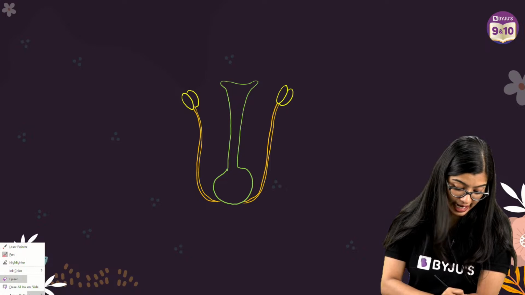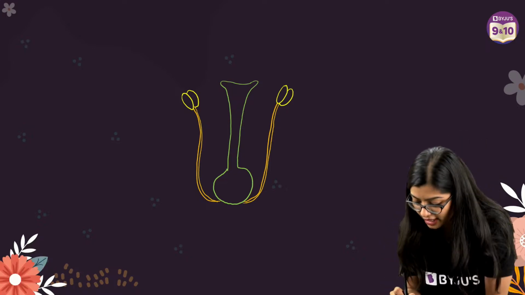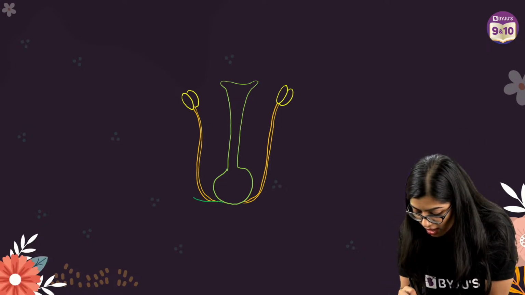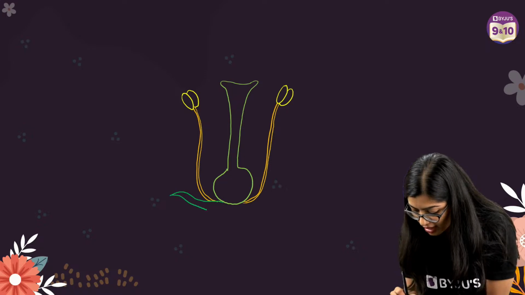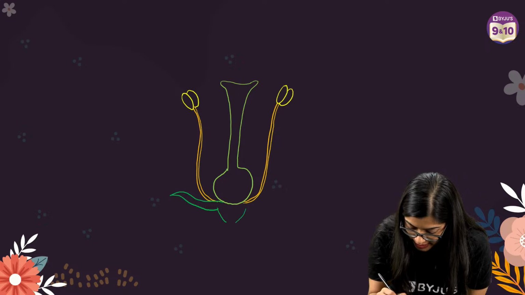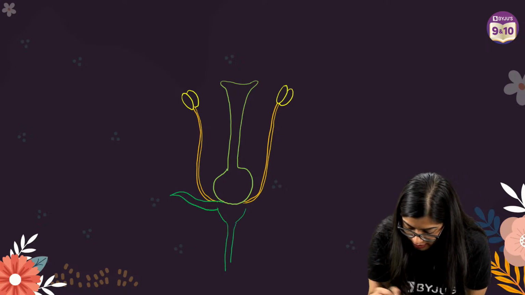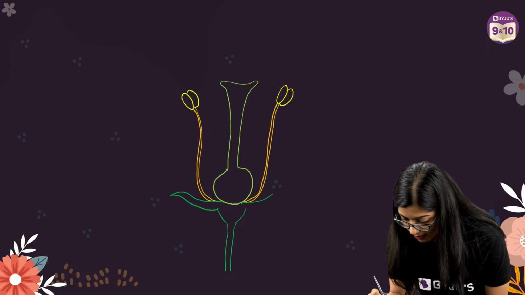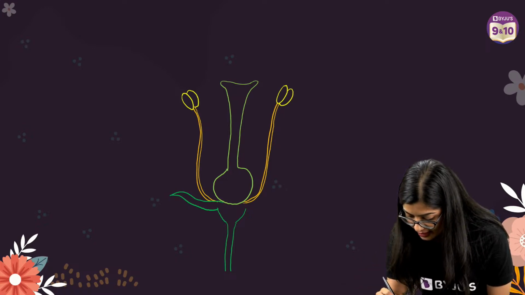Now what I'll draw next is, I'm not drawing it in order, okay? That's why. So now I'll draw my sepals, which are these green leafy structures. Yes? So I'm going to draw this and I'll draw my stalk, right? So here you can draw these green leafy structures. So these are your sepals, right?